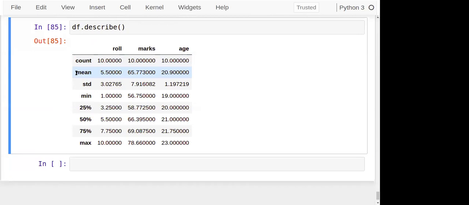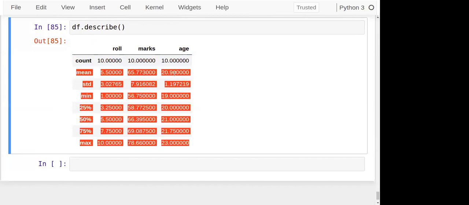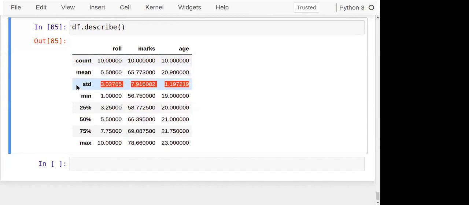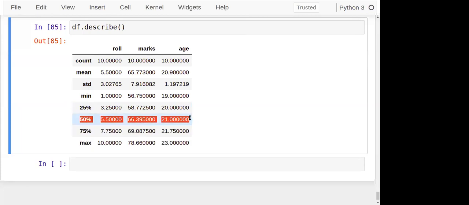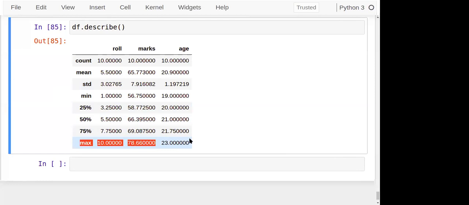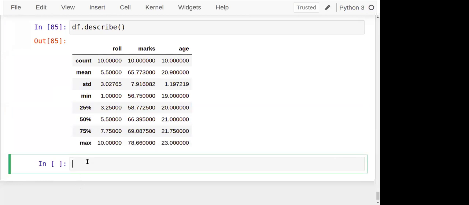First the count, then the average of every point, the mean, then the standard deviation of all, and the minimum of all. Then the first quartile value, that's 25%. Then the median, 50%. You might know the 50% quartile is the median, 75% quartile is this, and the maximum value is this. So a common idea, a common structure, the common distribution of the data can be seen by this particular method.